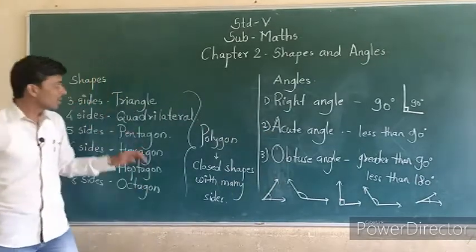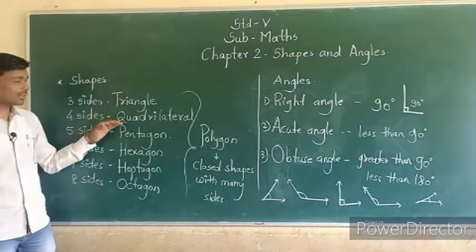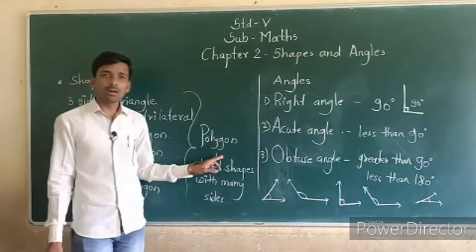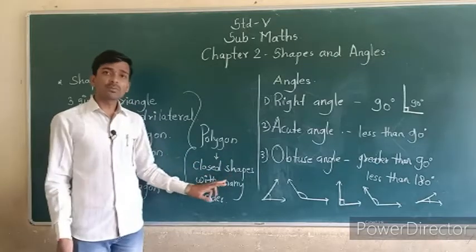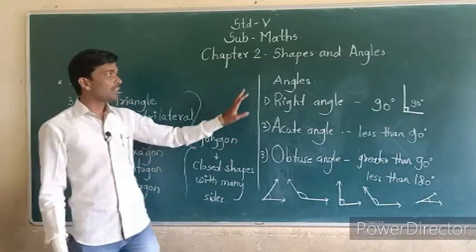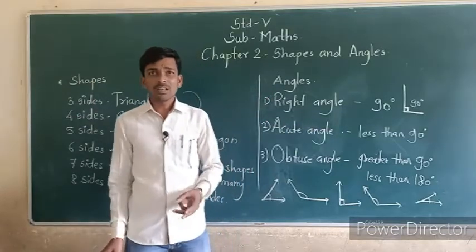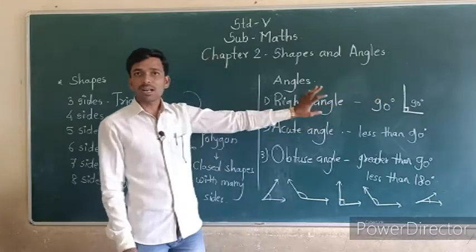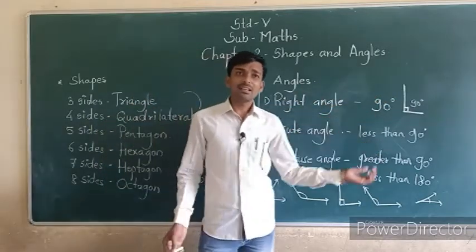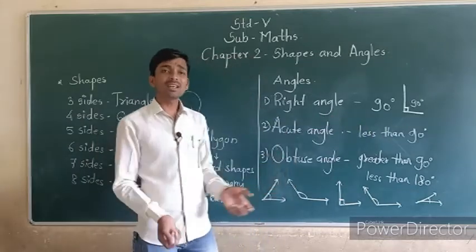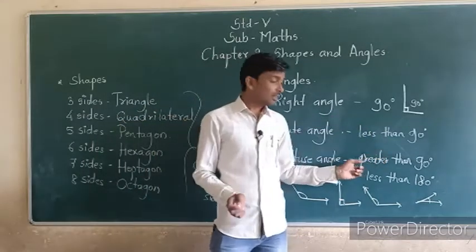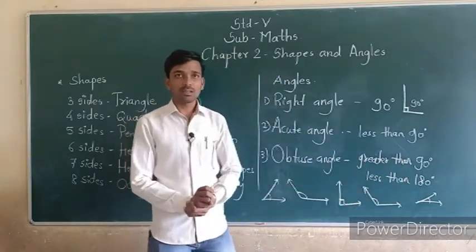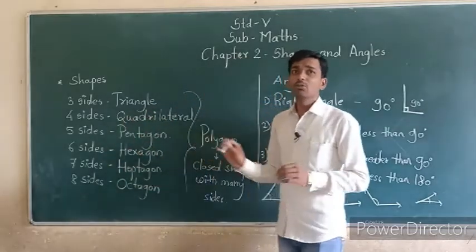Once again I can repeat. In shapes we can see triangle, quadrilateral, pentagon, hexagon, heptagon, octagon. These are all called polygons. Polygons means closed shapes with many sides. In angles, there are three types. First one is the right angle, which is exactly 90 degrees. Less than 90 is called an acute angle. And greater than 90 degrees and less than 180 degrees is called an obtuse angle. You can write all this down in your notebook.